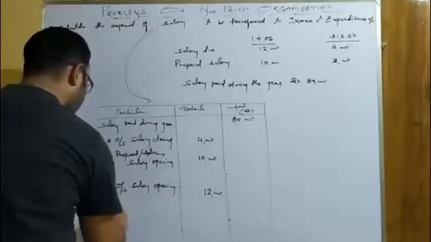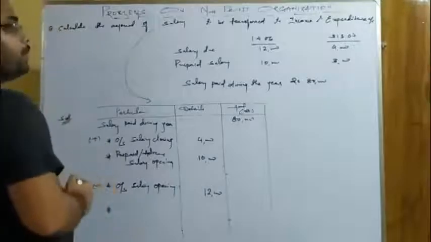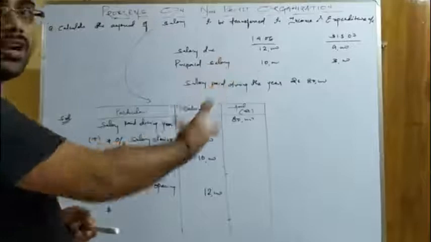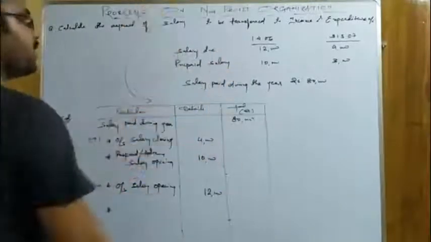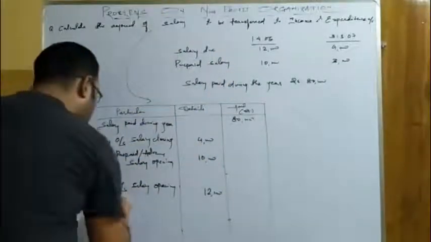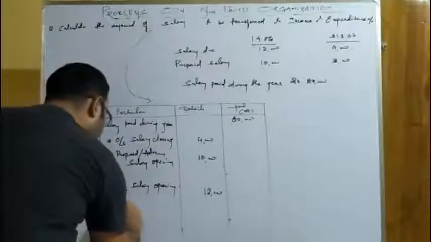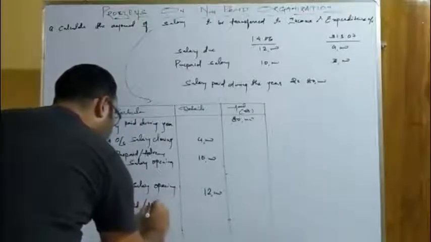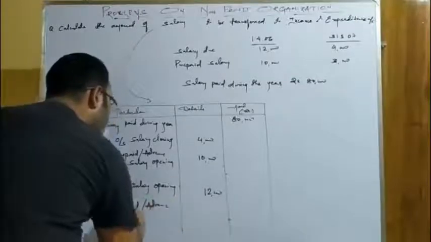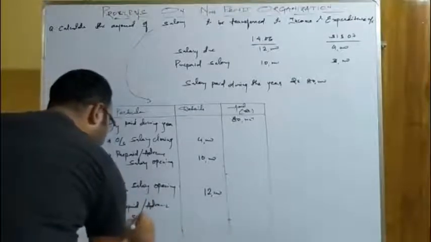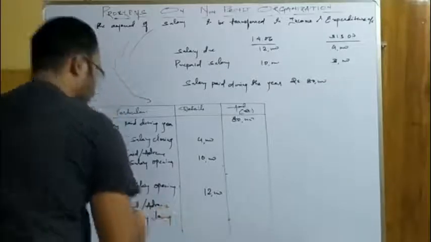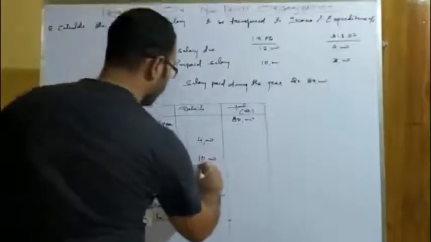Now obviously, the closing prepaid means paid during the year and related to the next year. So it is not related to the current accounting year, which means it will be deducted. Prepaid or advance salary closing, 3,000. Now this is to be added up.